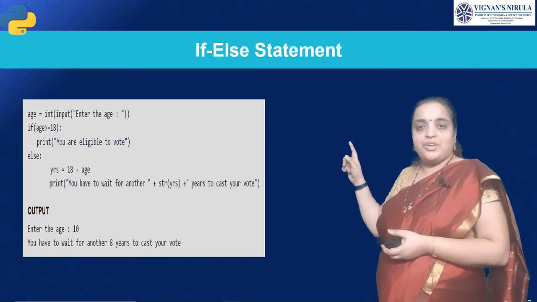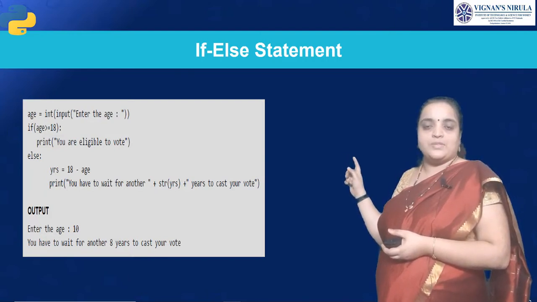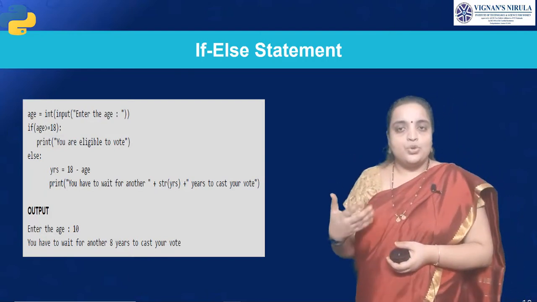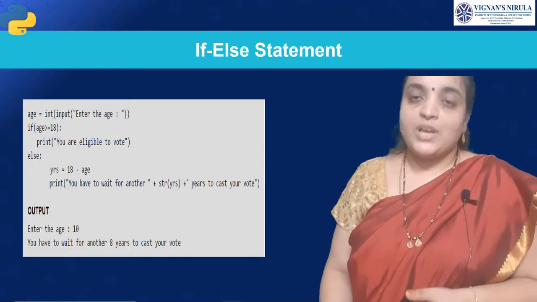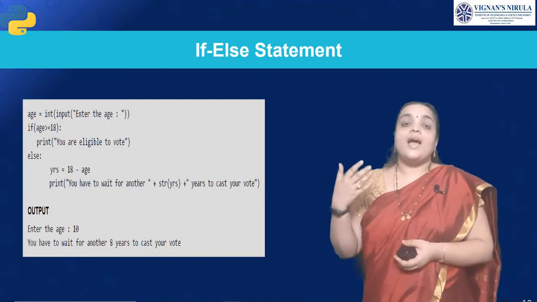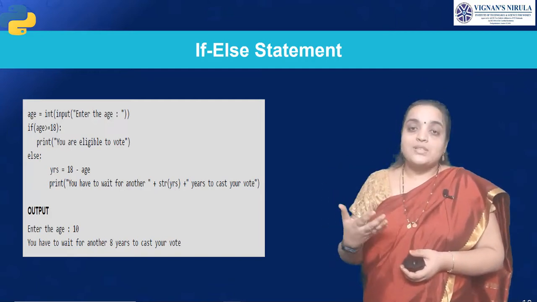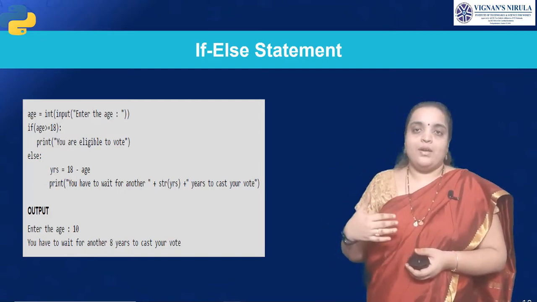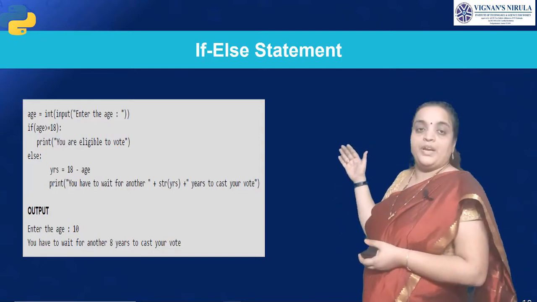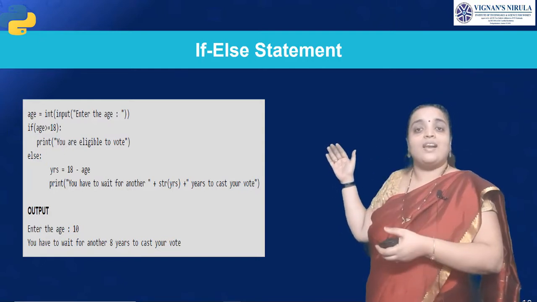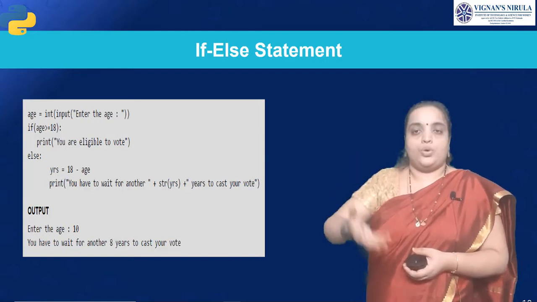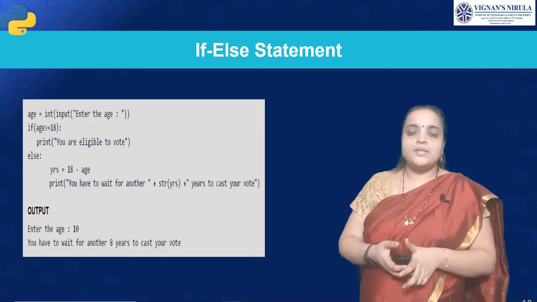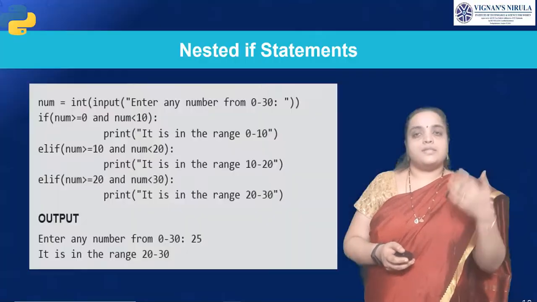Okay, so I have given 18 as my age, so it is printed. If I enter the age as 10, it prints that you are not eligible and you have to wait another 8 more years. That is not in the if block, so it will not come to the if part. It will come to the else part and check how many years we have to wait to vote. Is that clear, students? So this is the if else statement.